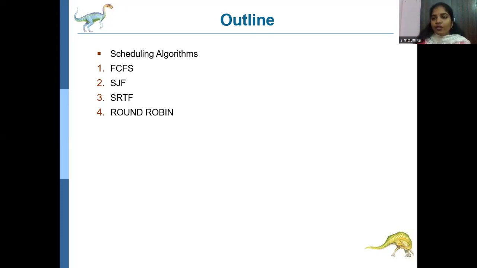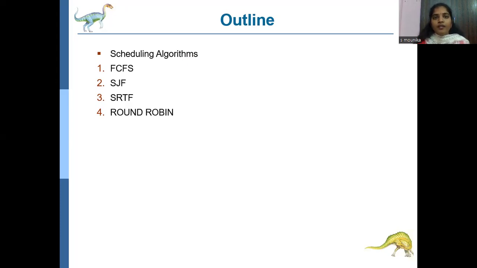Next, SJF, shortest job first: the process that has the shortest burst time enters the CPU for execution. Next comes shortest remaining time first. Whenever a process has the least arrival time, that process is reduced by one interval of time. Then next, check the processes with the least burst time, and that process enters the ready queue first.